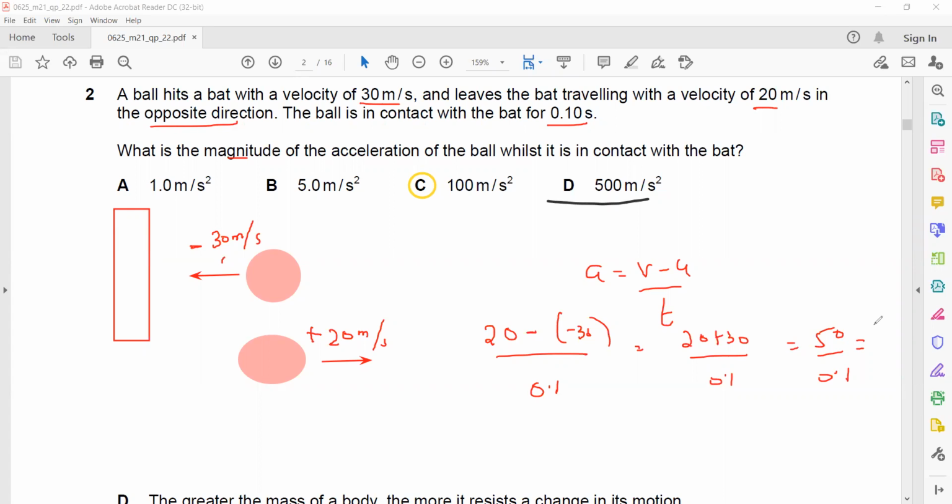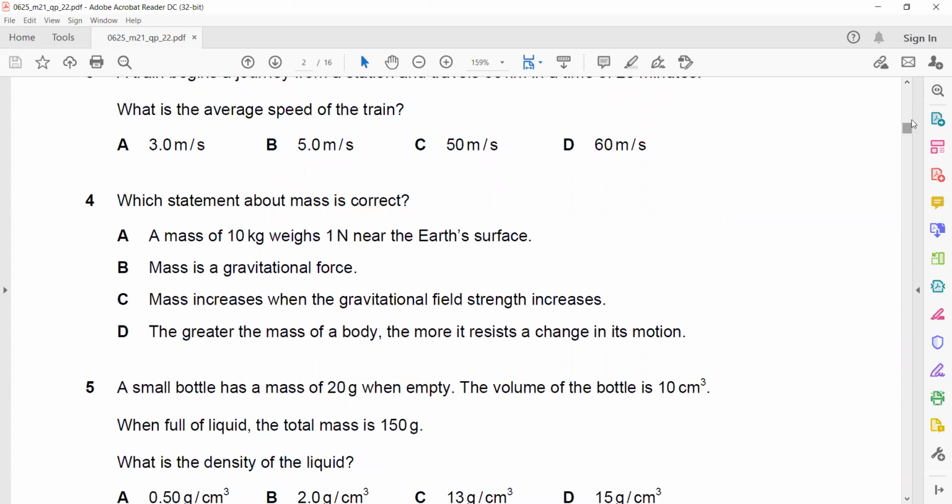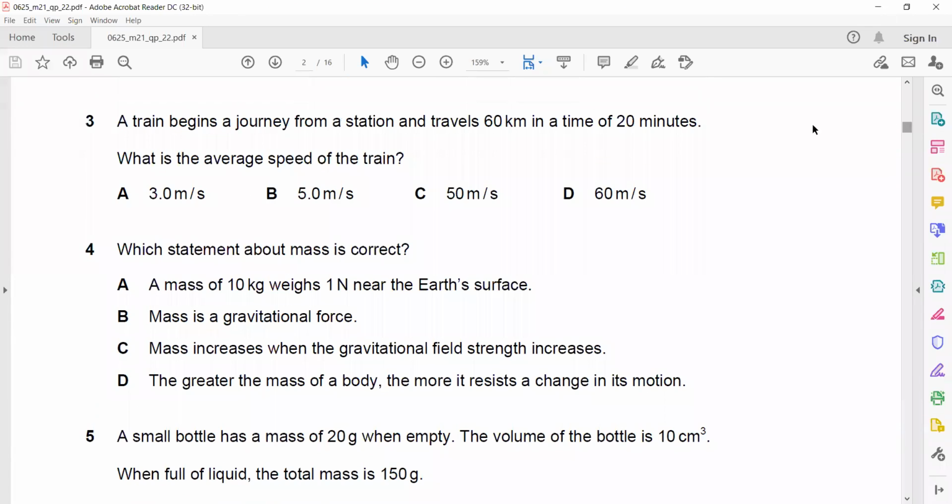Another question. A train begins a journey from a station and travels 60 kilometers in 20 minutes. What is the average speed? Keep in mind all the answers are in meter per second. So kilometer you have to convert into meter, and minutes you have to convert into seconds. So 60 kilometer, to convert kilometer into meter, we have to multiply by 1000. So it will turn out to be 60,000